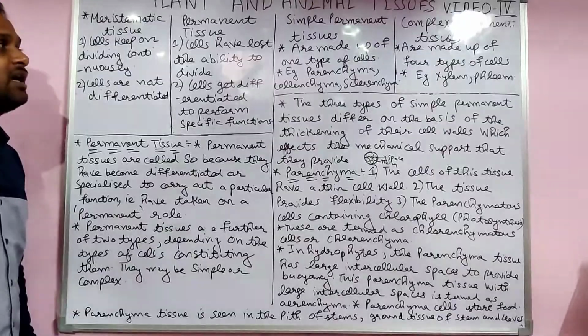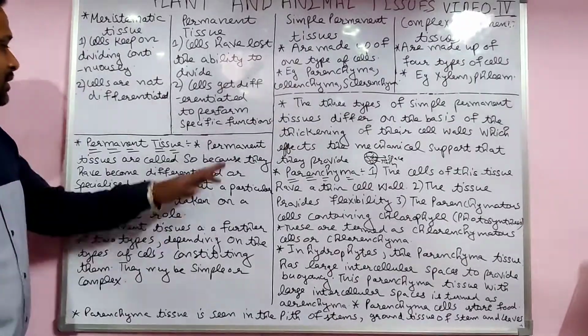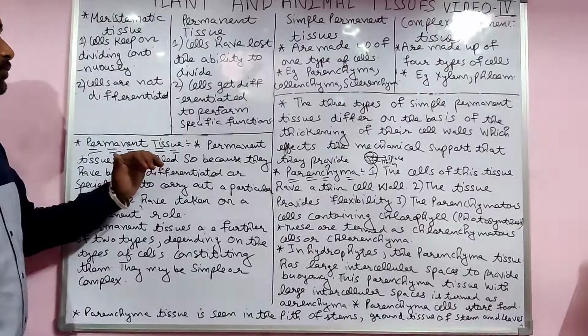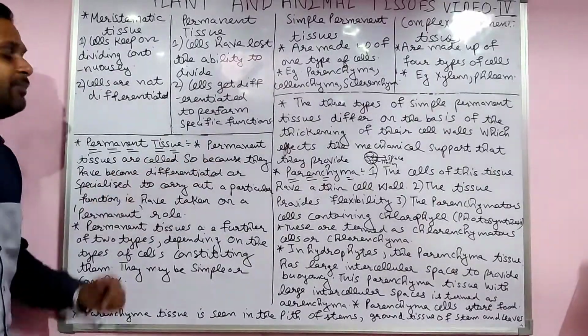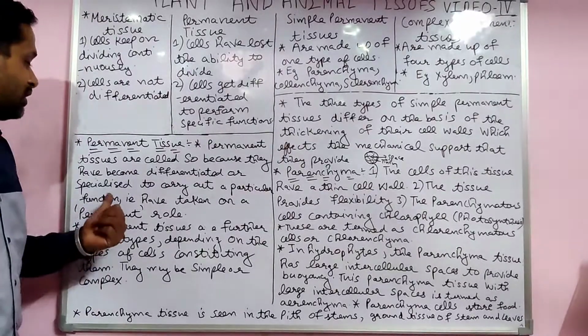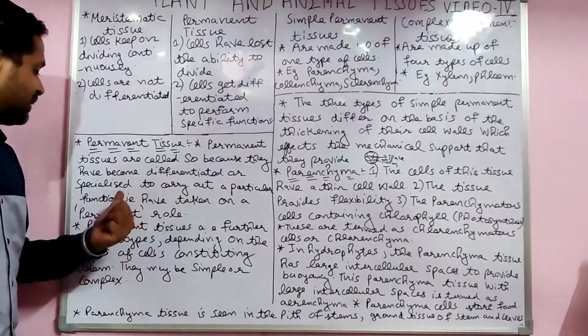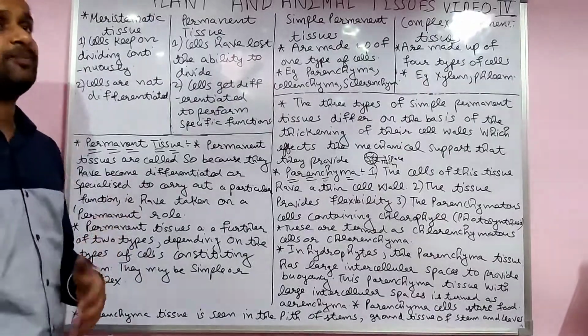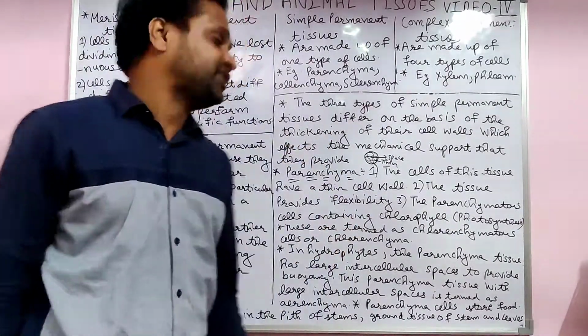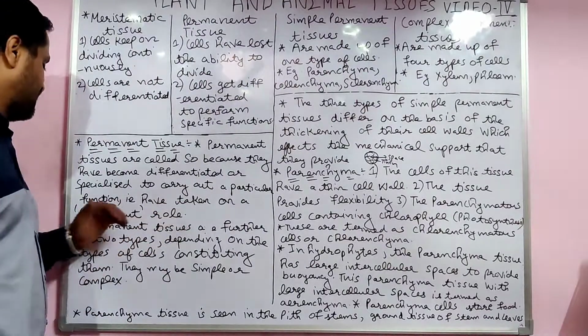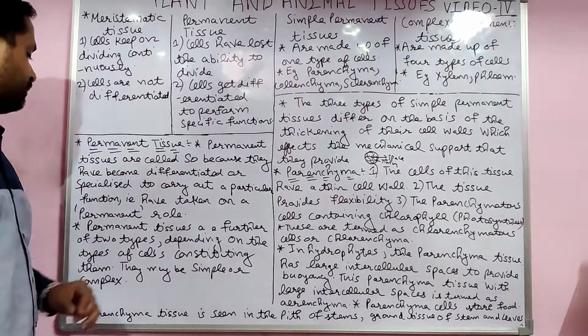Now we discuss the permanent tissue. Permanent tissues are called so because they have become differentiated or specialized to carry out a particular function. I already explained that when it becomes permanent, every cell has its particular function and has taken on a permanent role.